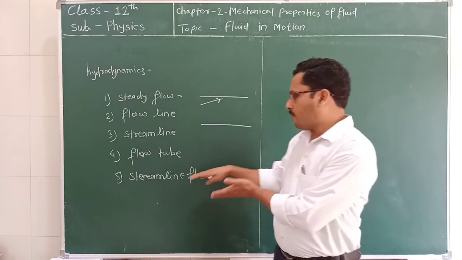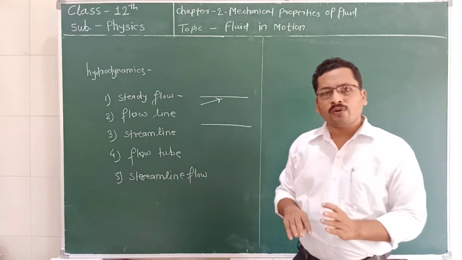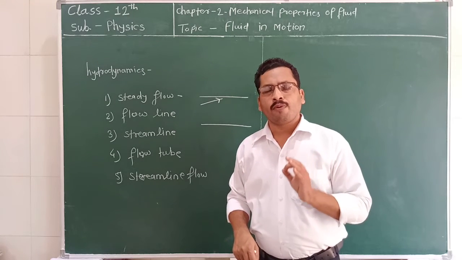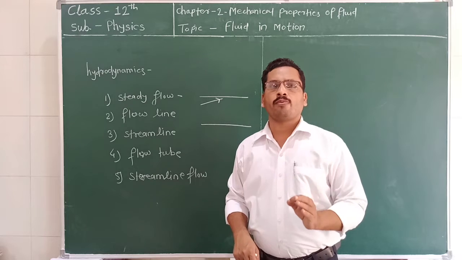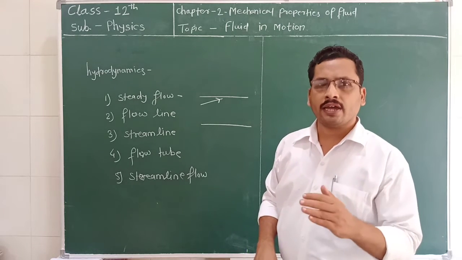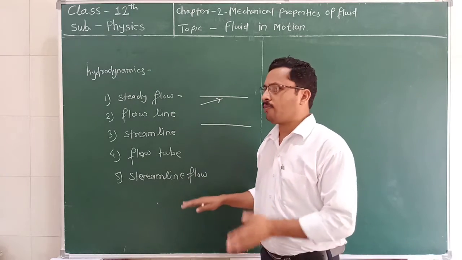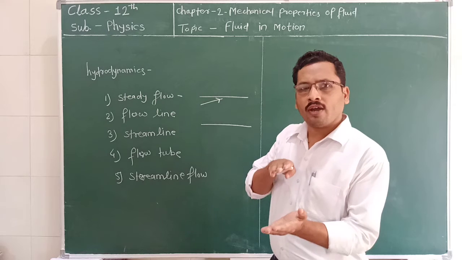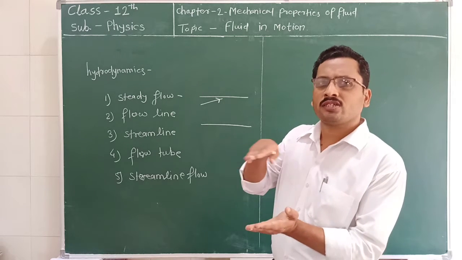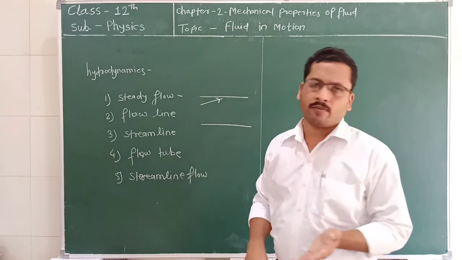Such type of flow is called a streamline flow. As we know, any fluid, any liquid flows in the form of layers, one over another. When one layer is smoothly moving on the other layer, such type of flow is called streamline flow.